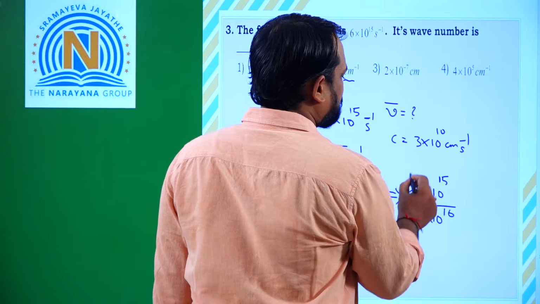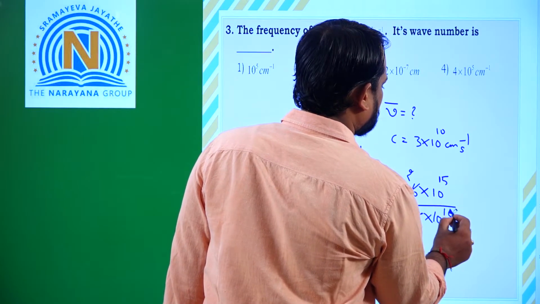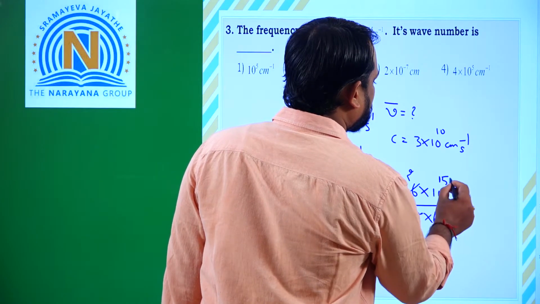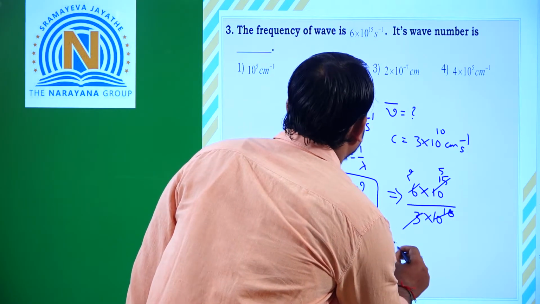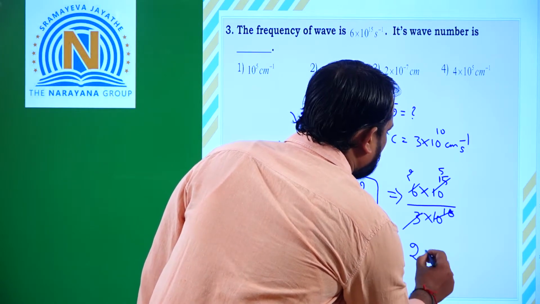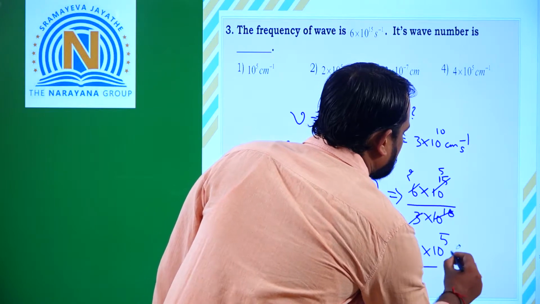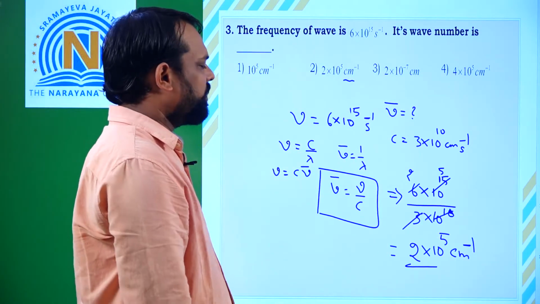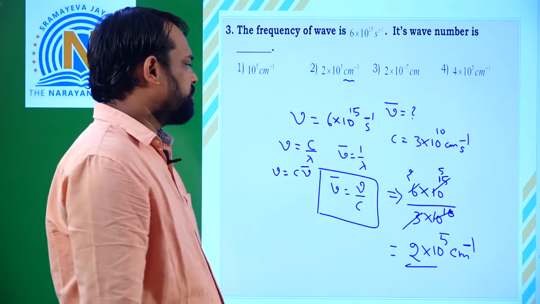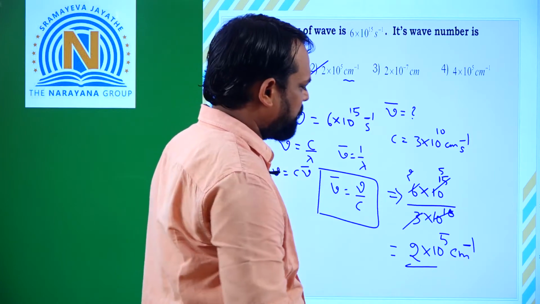So 3 ones are 3, 3 twos are 6, and the power is 5. So how much? 2 into 10 to the power of 5 centimeter inverse. So which option is correct? Second option is correct.